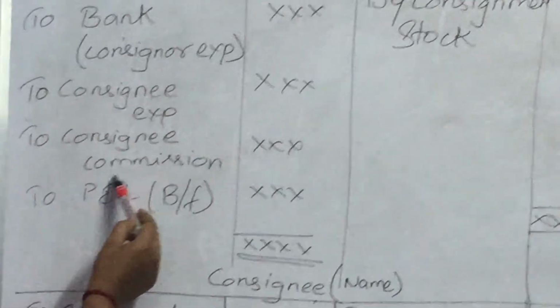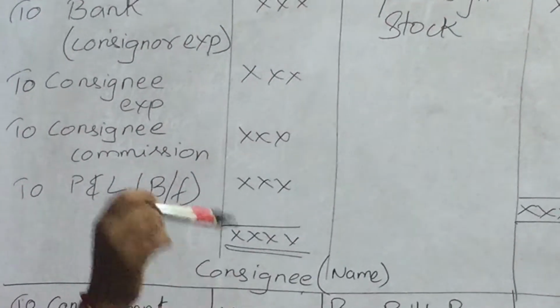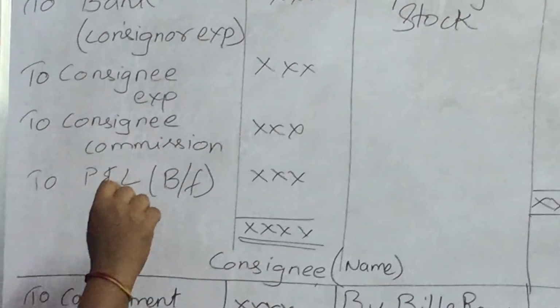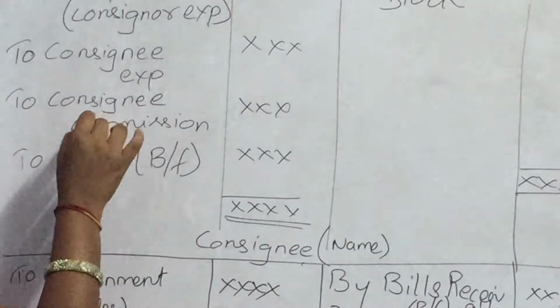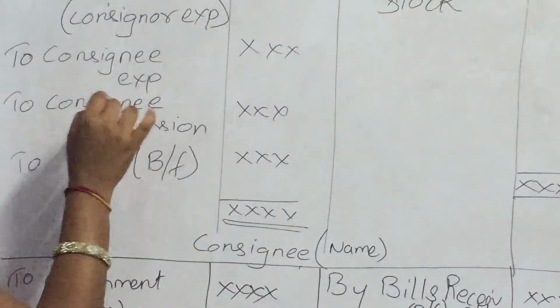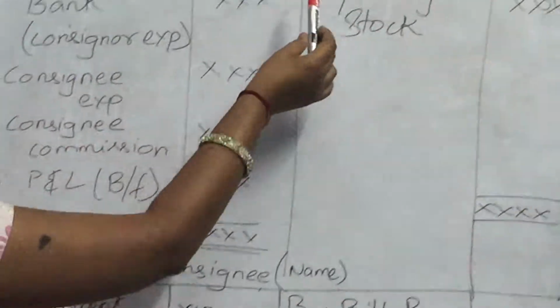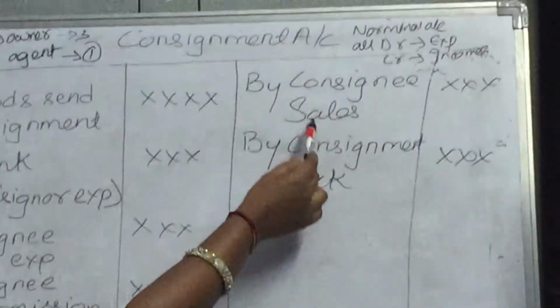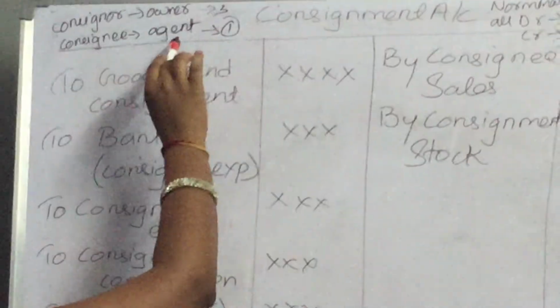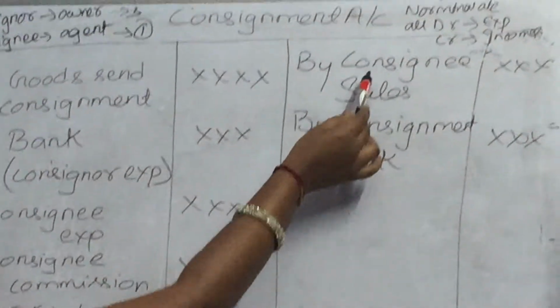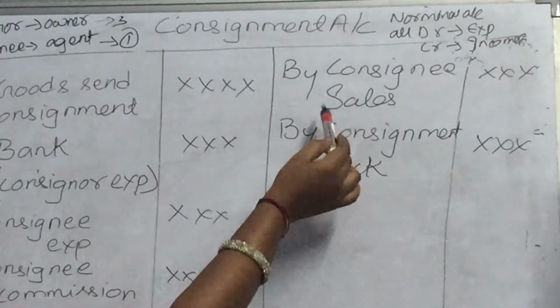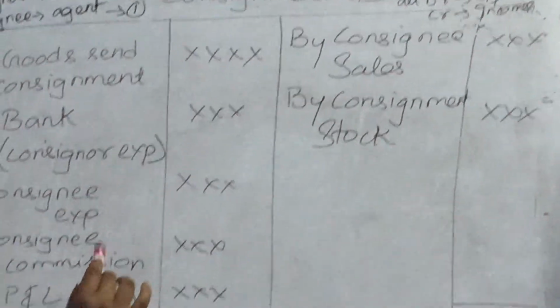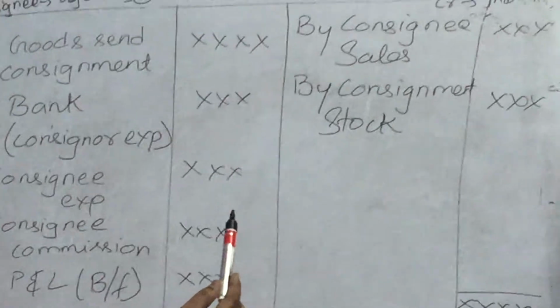Next, consignee commission: on whatever sales he has made, he also gets a commission. Apart from his income, he also gets the commission, and that is also on the debit side. So here we have consignee expenses and consignee commission. Next is by consignment sales. Who will sell the goods here? The agent. That is known as consignee sales. In the problem you should write the consignee's name: if X is selling, then you should write X sales.